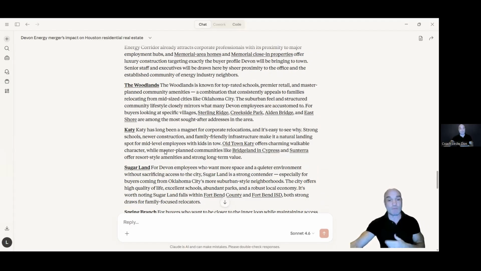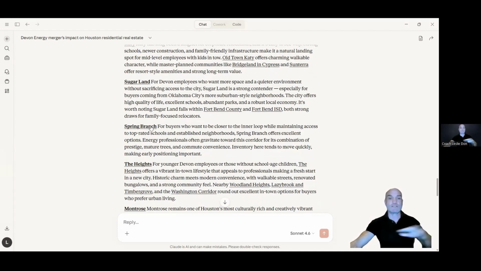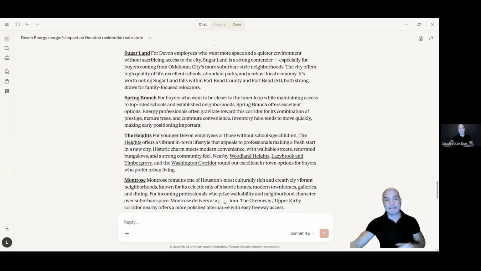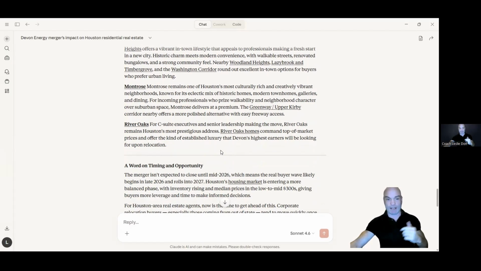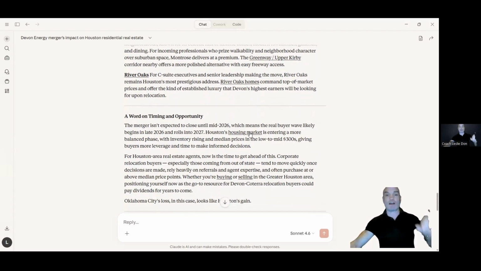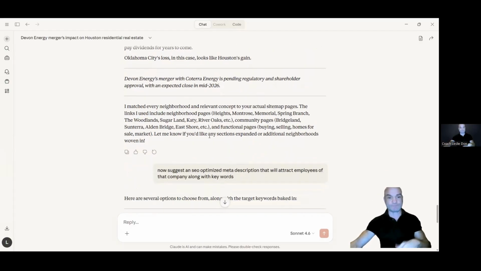Then we have Katy, a suburb, Sugarland, a suburb, Fort Bend, Old Town Katy, Bridgeland, and Cypress. So you see all these links, Spring Branch, the Heights, Washington Corridor, Timber Grove. So it's linking back to every neighborhood I built out and every suburb I've built out. Then it's going to give me all this. Still links, still links, still links.